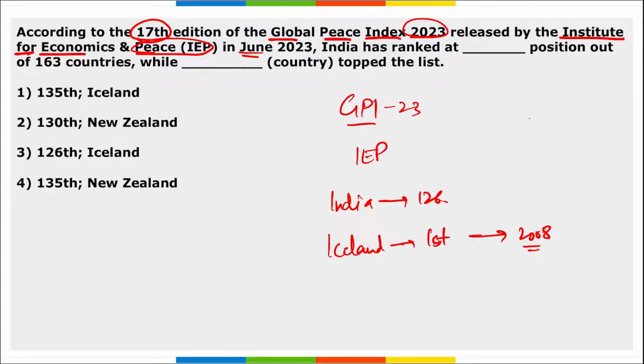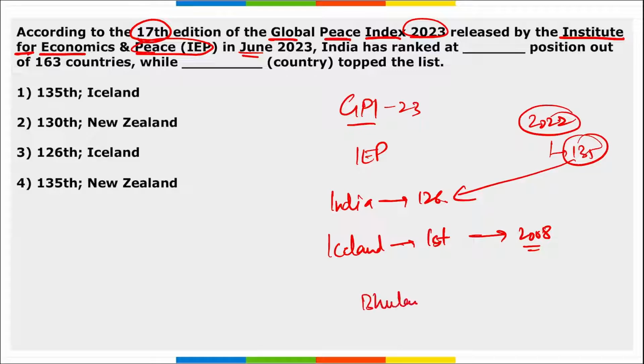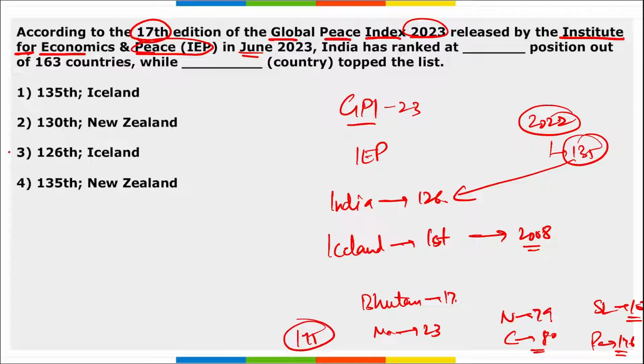Then after that, if we look at it, in 2022 the rank of India was 135th. So India has secured a better rank of 126 in 2023. Right? If we talk about India's neighbors, such as Bhutan, the rank of Bhutan is just 17. Maldives is on 23rd position, Nepal 79th position, China 80th position, Sri Lanka 107th position, Pakistan is on 146th position, right? Myanmar is on 145th position. So the correct option here becomes option 3.